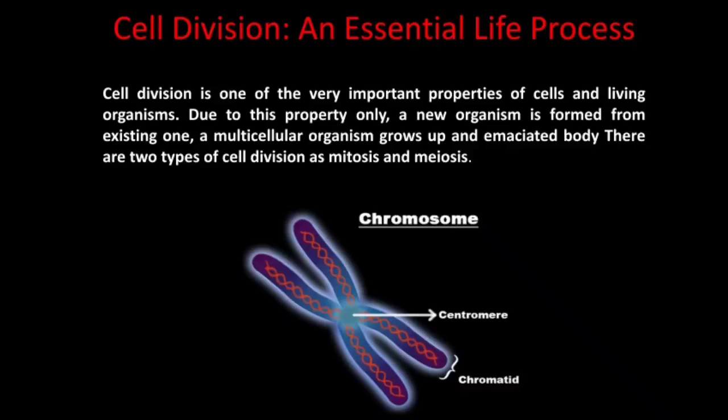Each cell has a nucleus. Chromosomes are thread-like structures located inside the nucleus of animal and plant cells. Each chromosome is made up of a protein and a single molecule of deoxyribonucleic acid, that is DNA, passed from parent to offspring. DNA contains the specific instructions that make each type of living creature unique. A chromosome contains a center part known as a centromere, and the thread-like structures which are paired up are called chromatids.